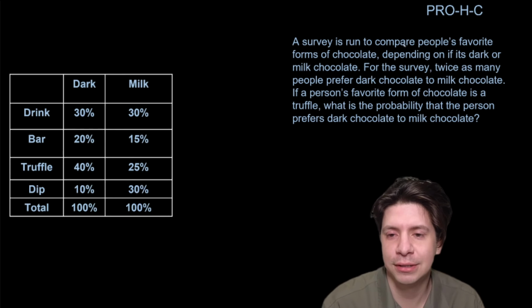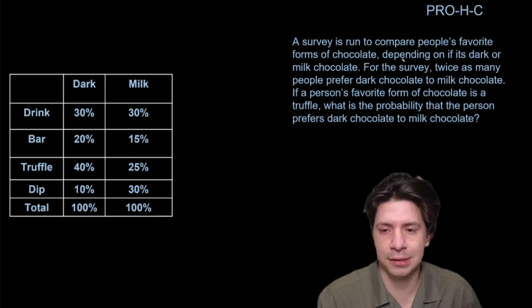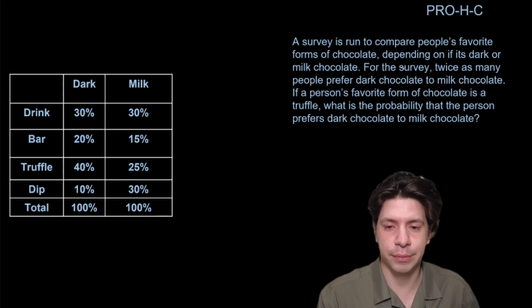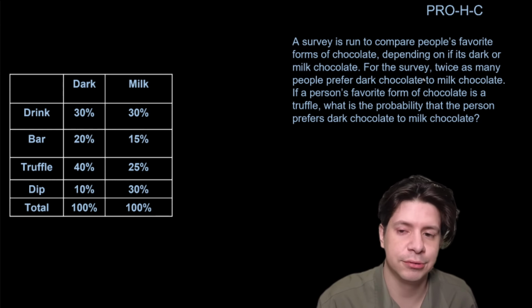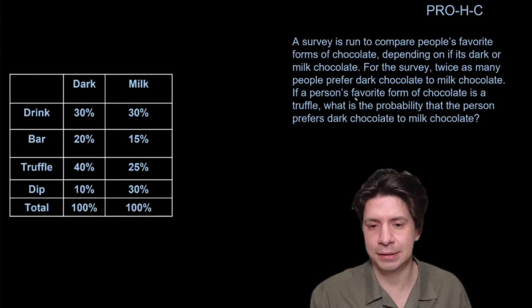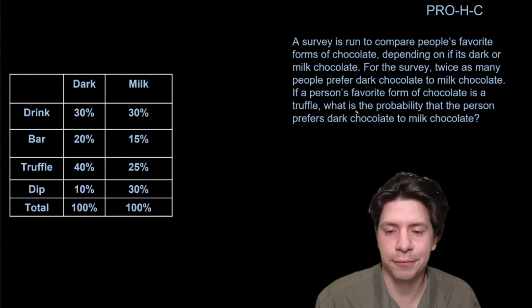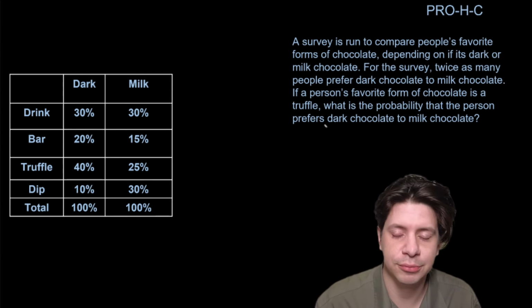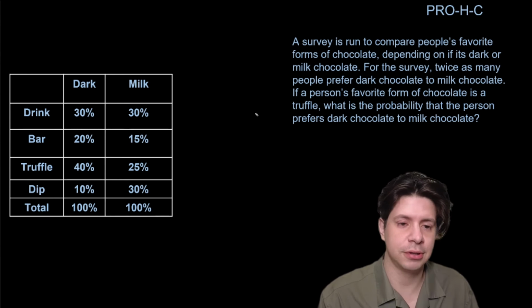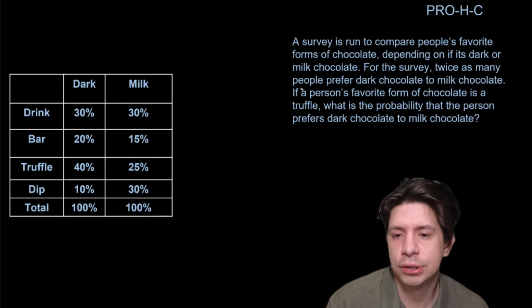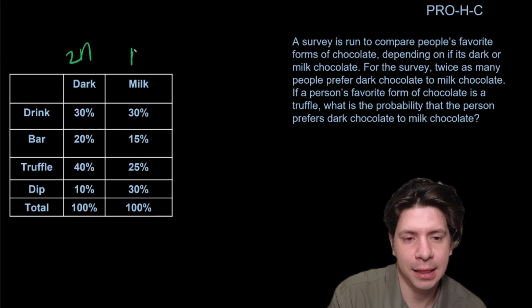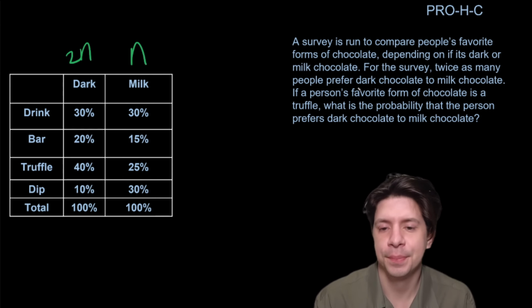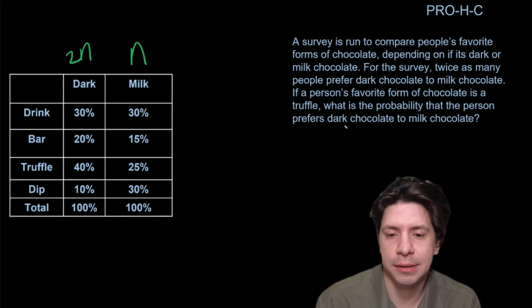A survey is run to compare people's favorite forms of chocolate, depending on if it's dark or milk chocolate. For the survey, twice as many people prefer dark chocolate to milk chocolate. If a person's favorite form of chocolate is a truffle, what is the probability that the person prefers dark chocolate to milk chocolate? So we're told that twice as many people prefer dark chocolate, so we'll call this 2n, and this is n, right?